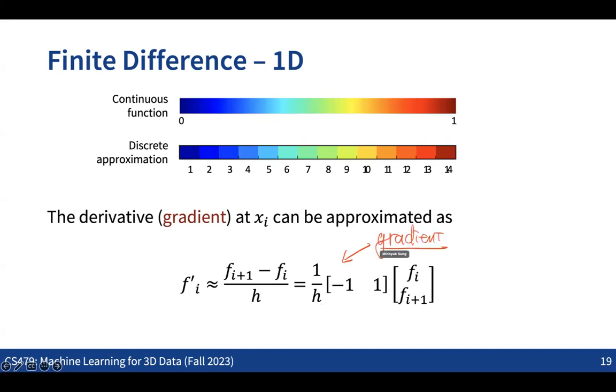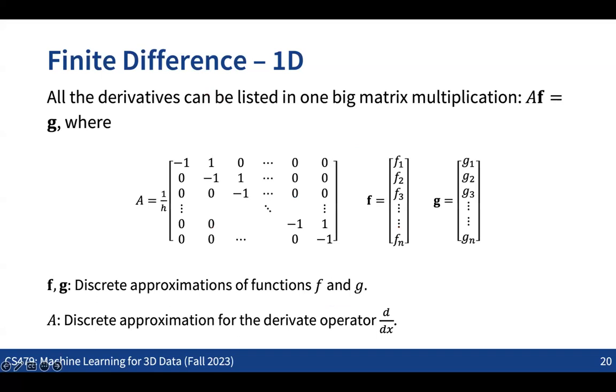This gives us a gradient operation that maps the function f, represented as a vector, to another vector representing the gradient of the function. And we can see that the whole gradient operation can be represented as a matrix like this.